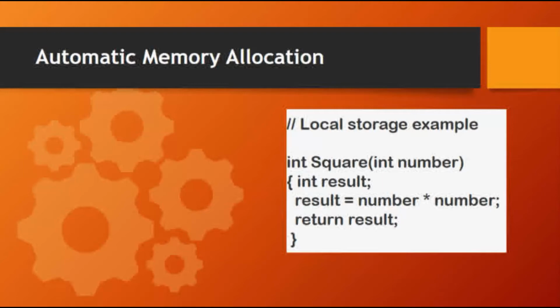See this example. Parameters such as number and local variables such as result in the above example both count as locals. The only difference between parameters and the local variables is that parameters start out with a value copied from the caller, while local variables start with an initialized value from the user. The memory for the locals continues to be allocated so long as the thread of control is within the owning function.